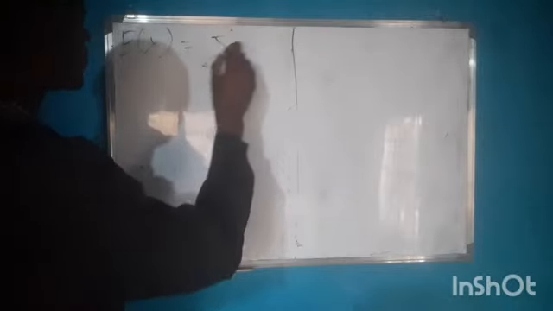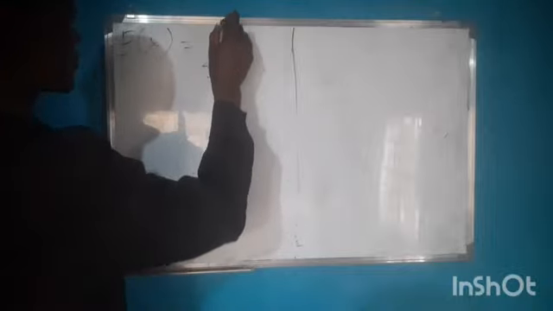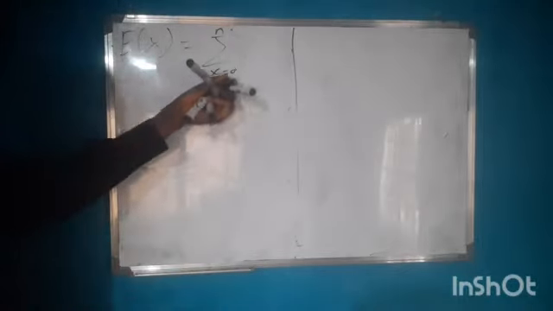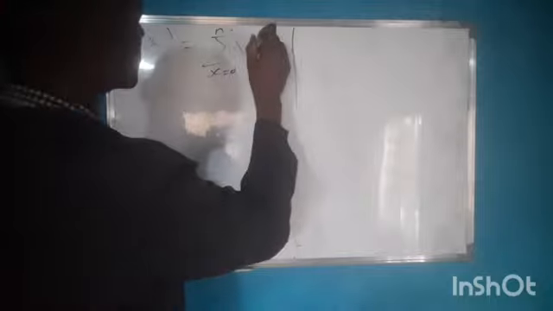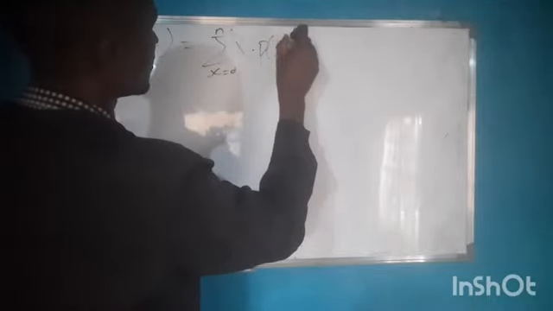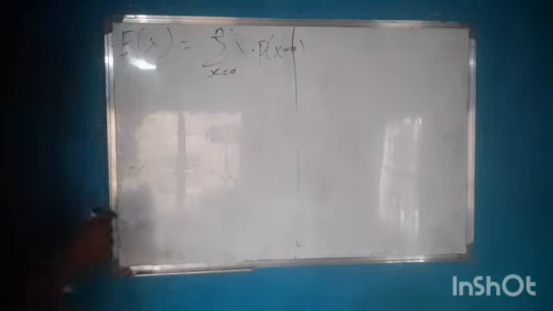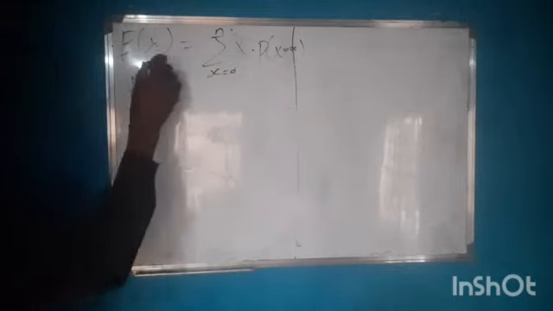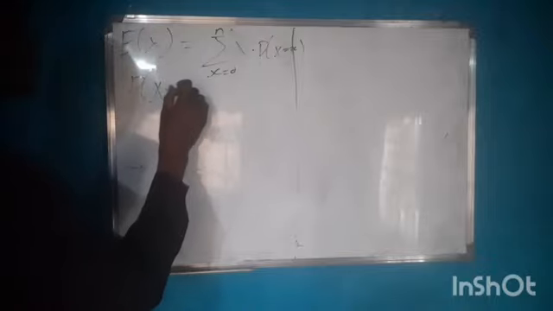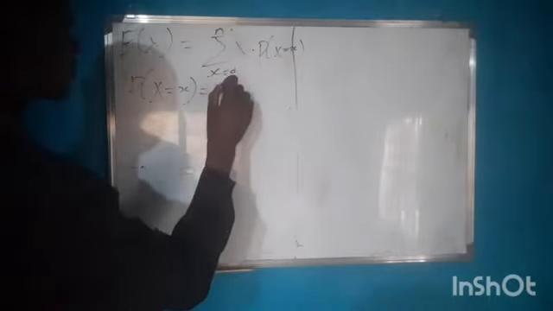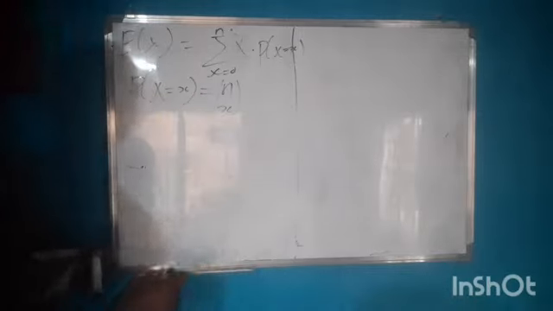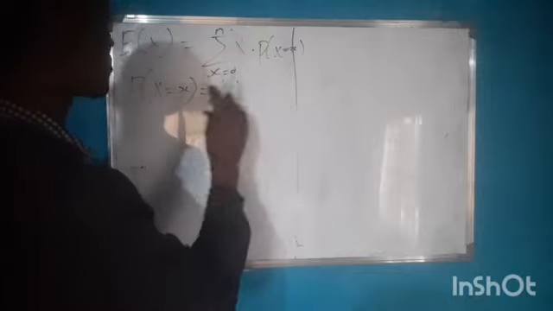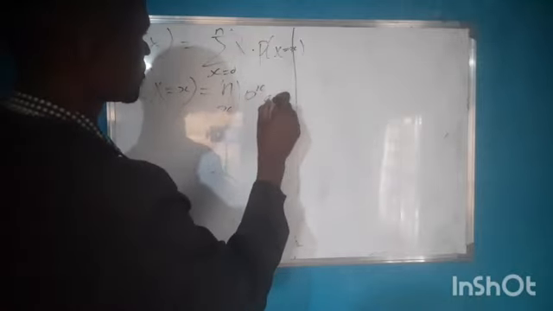The expected value of x is equal to what? Summation as x runs from what? 0 to what? n. X runs from 0 to n because it is a binomial distribution, of x multiplied by what? Probability of x equal to what? Small x. And we define the probability mass function of a binomial distribution to be equal to n combination x p raised to power x q raised to power n minus x.